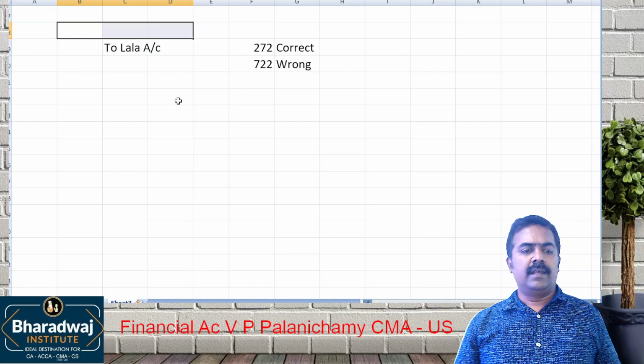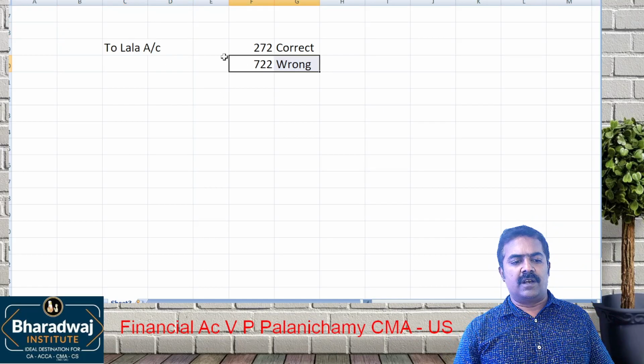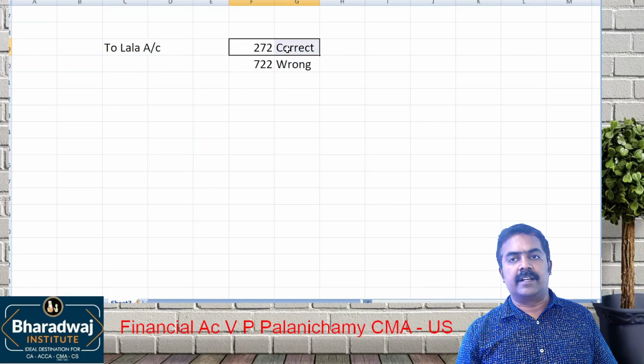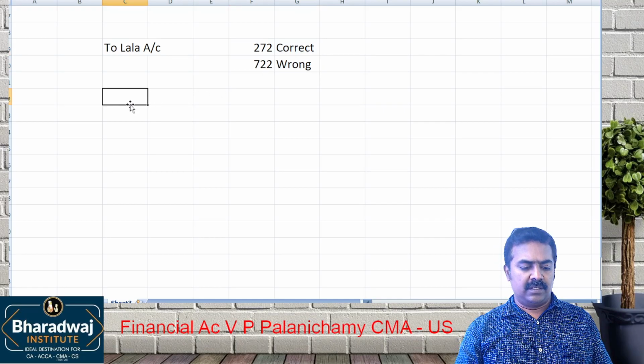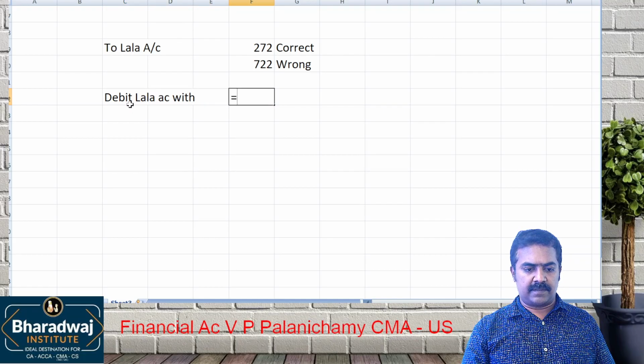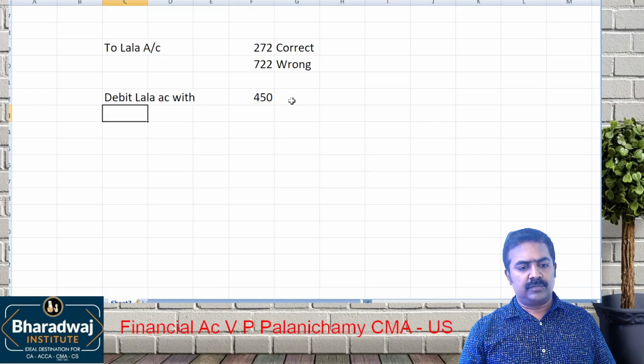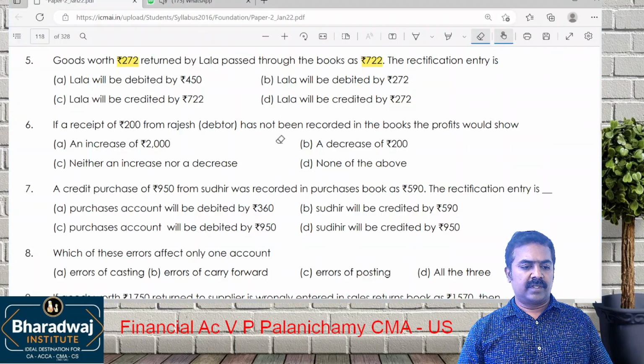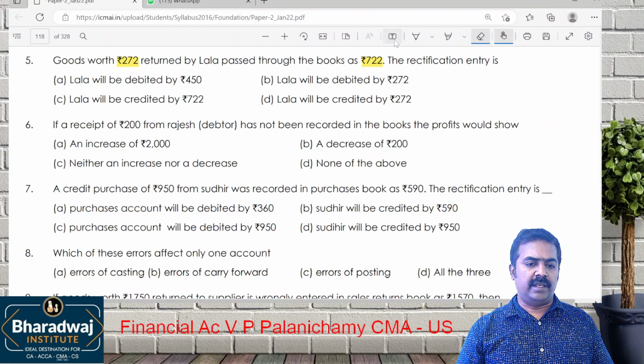This is wrong credit, but correct credit is only 272. Now we should debit which account? Lala account with the difference, 450. Answer is A.